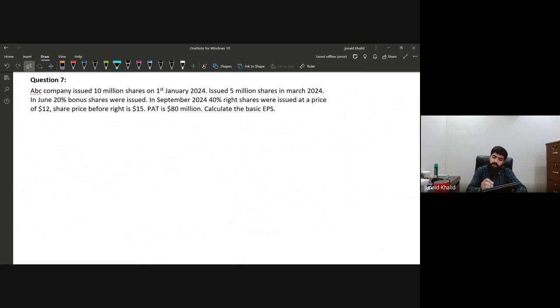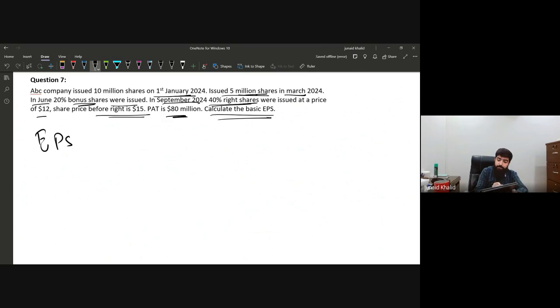And in this question, we have the price before the right shares was 15 and the profit after tax is 80 million. All you have to calculate is the EPS, that is the basic EPS.